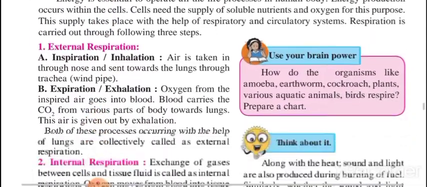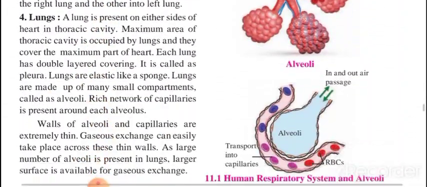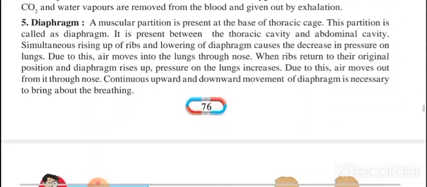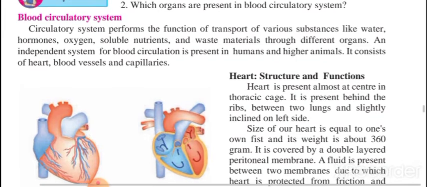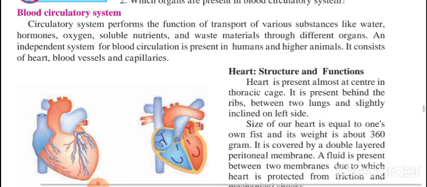In this chapter, in the last lecture, we studied up to diaphragm. Today, we are going to start with the new topic, and the topic is blood circulatory system. Obviously, we all know the word blood and how it circulates throughout our body. Blood is everywhere in our body. Now, how is it circulating? All this concept we have to study in this topic. So, let's go ahead with the topic discussion.